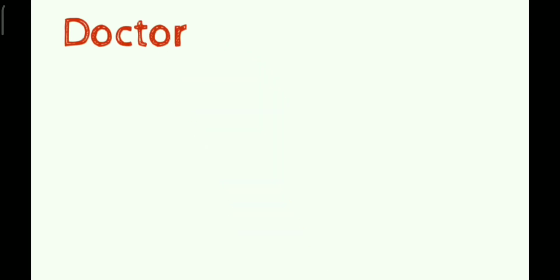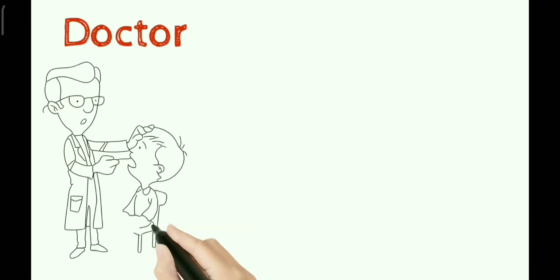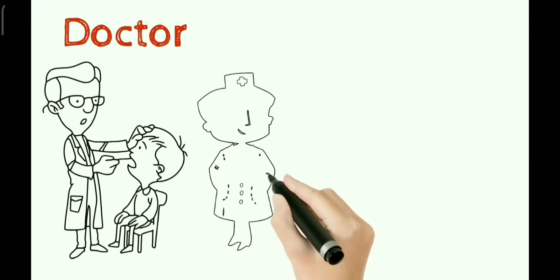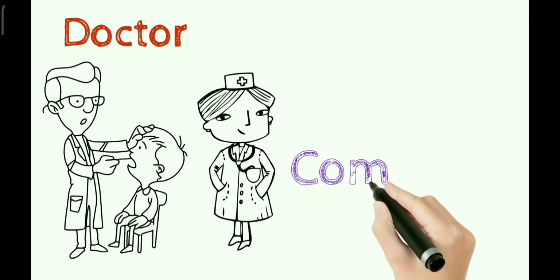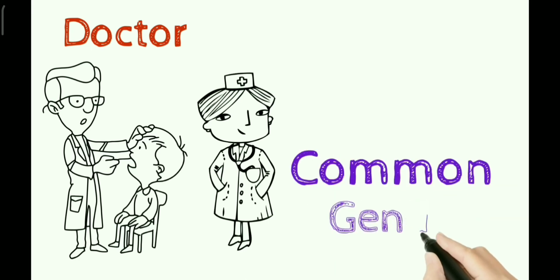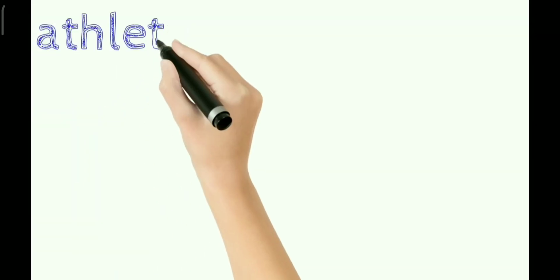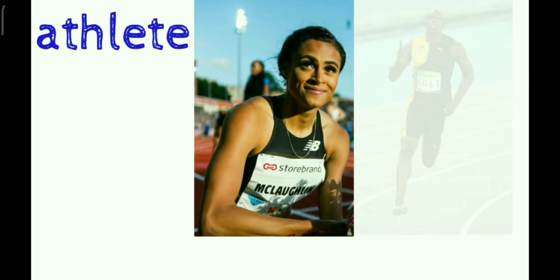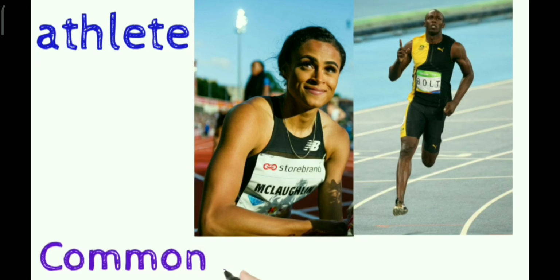Now doctor. Doctor can be a male doctor or a female doctor, and the word doctor is used for both males and females. That is why it is under the category of common gender. Next is athlete. Athlete again can be a female athlete or a male athlete. So athlete is also under common gender.